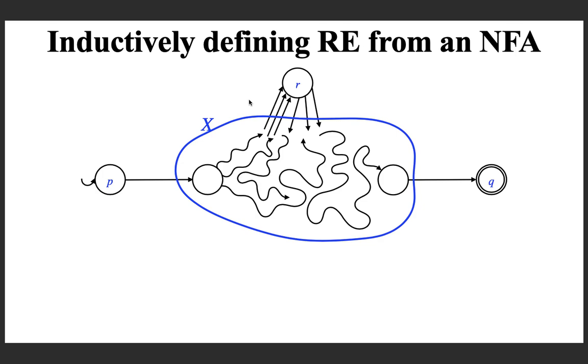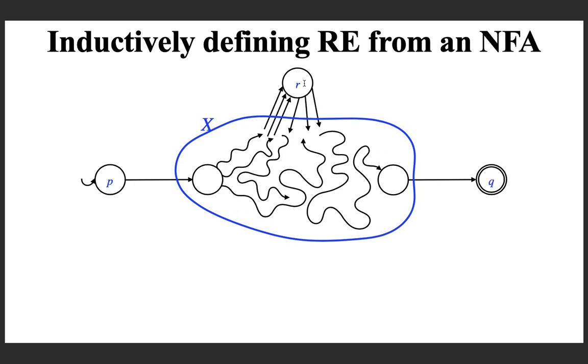Now here, when you want to solve a recurrence relation, you want to reduce the size of that recurrence relation in the RHS. The attempt we are making is this: maybe you have a set X of states and R as intermediate states, all the states in X and also R, and now we are trying to get a recurrence relation in terms of only X as intermediate states.